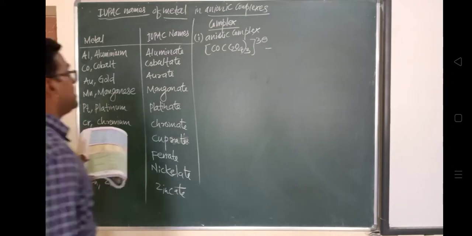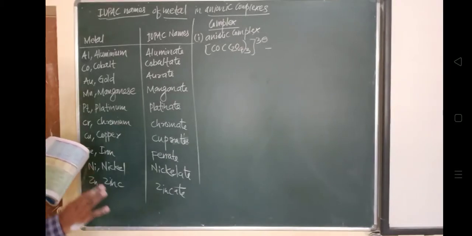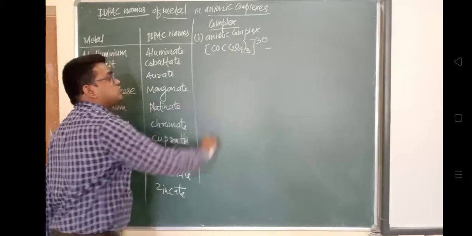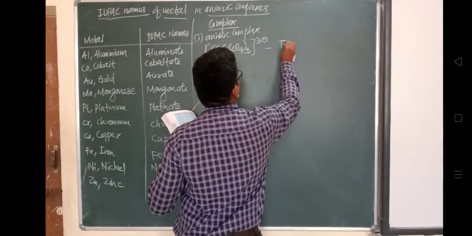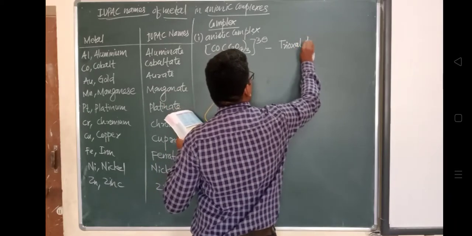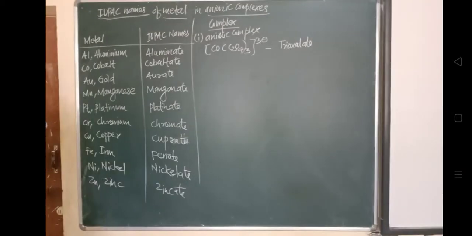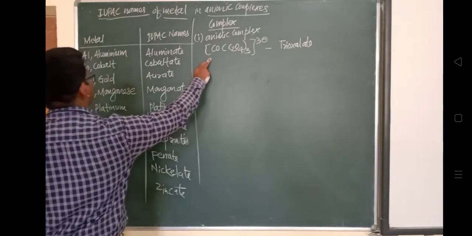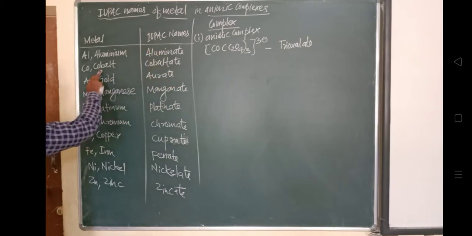You can see here there is cobalt, and this is an anionic complex. So instead of cobalt what should be there? Cobaltate, without any space. So this is the nomenclature, but it is still not complete because we will have to show the oxidation state of this cobalt. The cobalt oxidation state is 3. So in this way, it should be 3, and this is the ion. So in this way, the nomenclature is given.